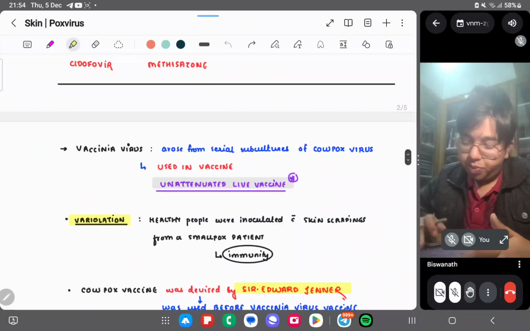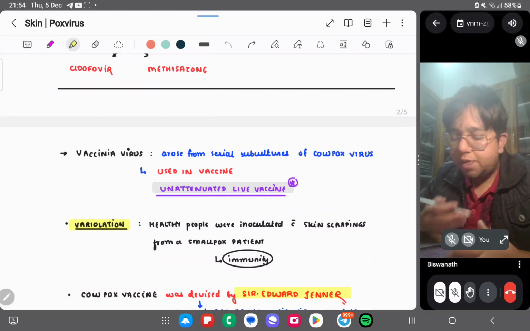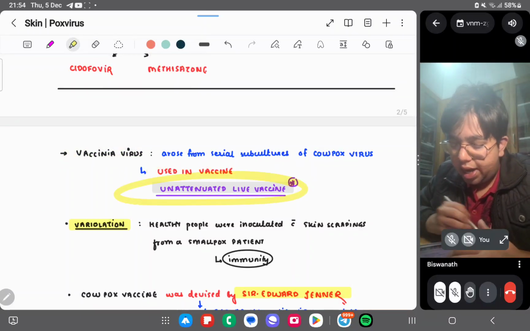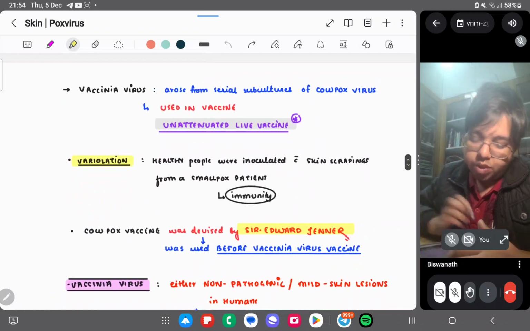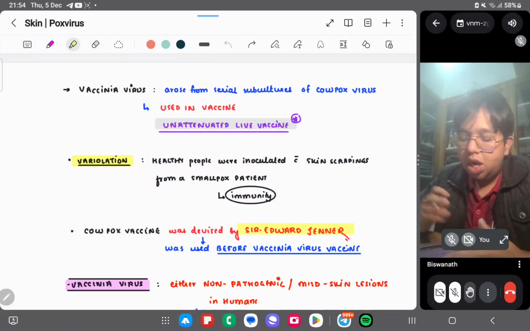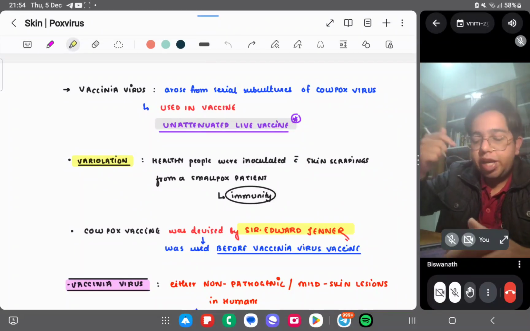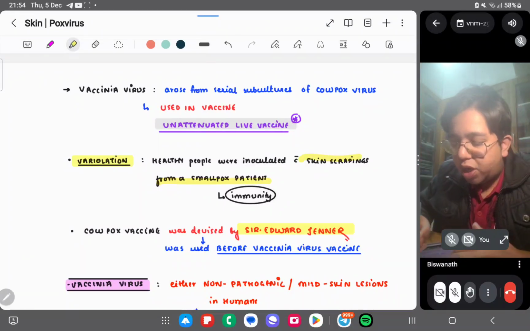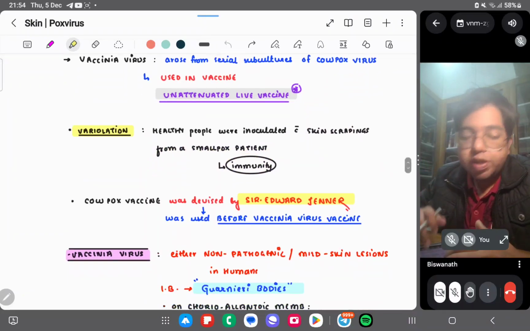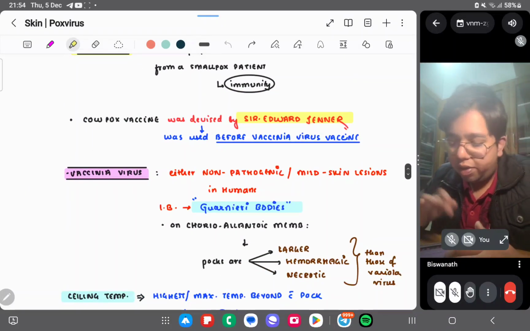Vaccinia virus has arisen from serial subculture of cowpox virus. Cowpox virus has been serially subcultured, and we get the vaccinia virus used in the vaccine, and an unattenuated live vaccine is made. Variolation: what is variolation? People were inoculated with skin scrapings from a smallpox patient to develop immunity. It was a technique of earlier times, inducing an immune response. Cowpox vaccine was devised by Sir Edward Jenner before the vaccinia virus vaccine.